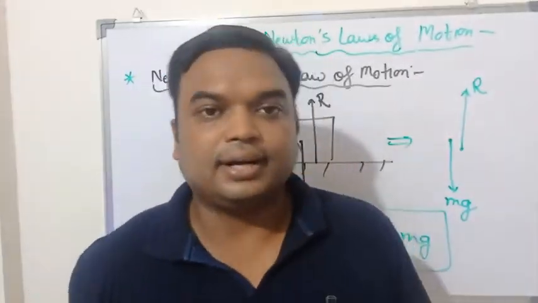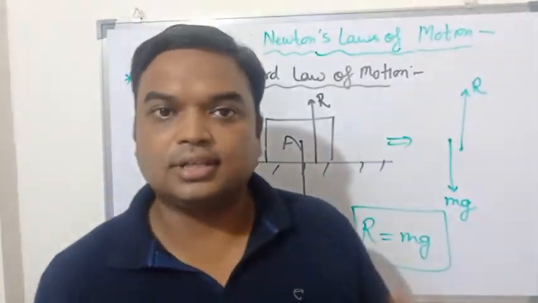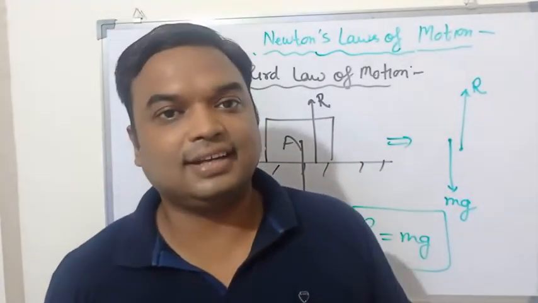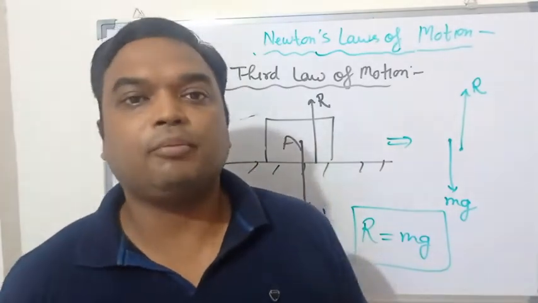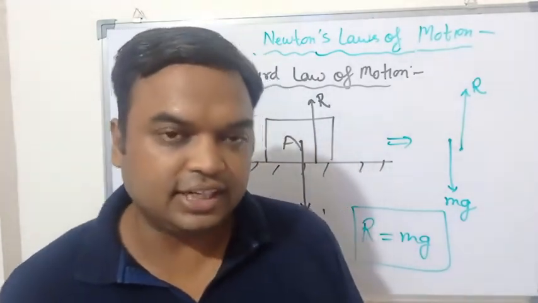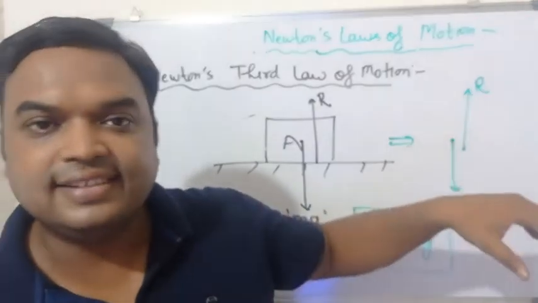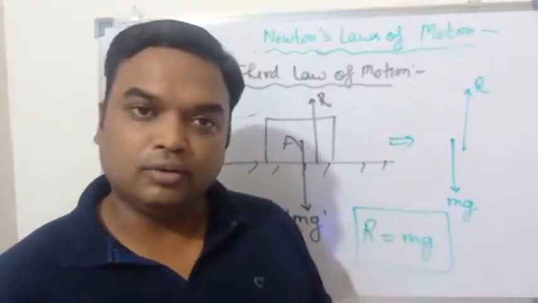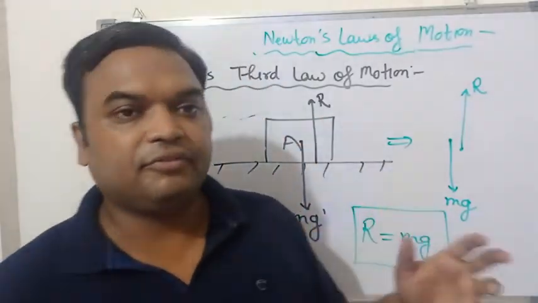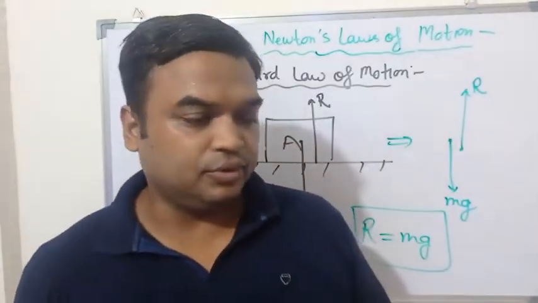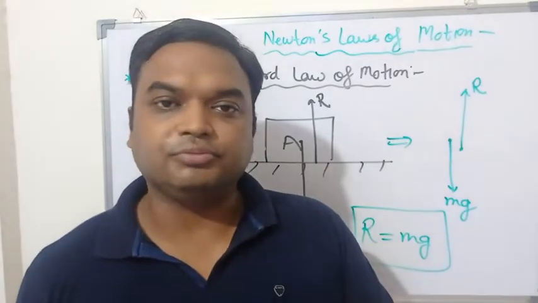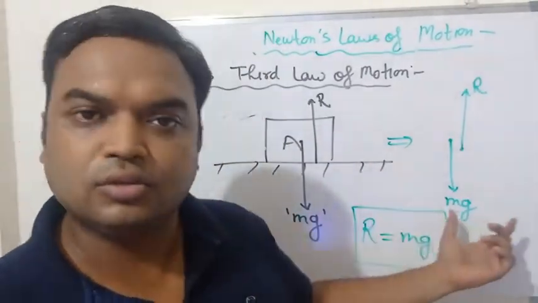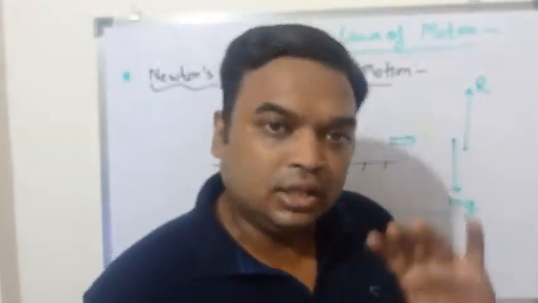Once again, you can revise Newton's three laws related to motion. The first one is the law of inertia: if a body is at rest then it will remain at rest, or if a body is in motion then it will remain in motion, until and unless an external agency is applied on that body. That external agency is called force. The second law of motion defines the magnitude of the force: the force applied on a body is directly proportional to the rate of change of momentum, meaning F equals ma. That derivation I have discussed.